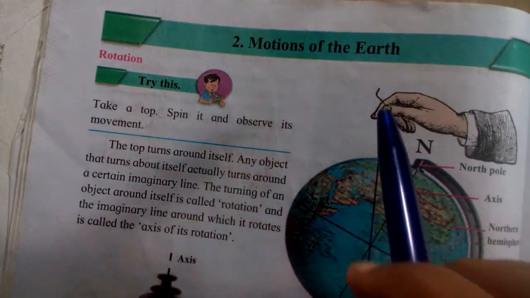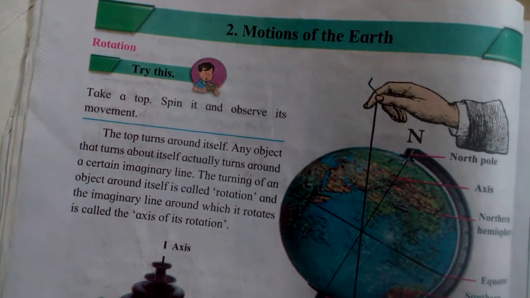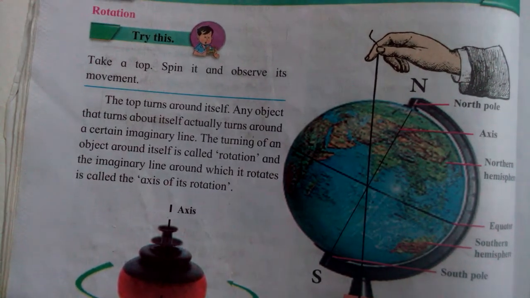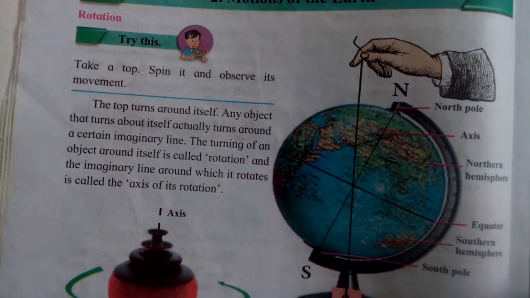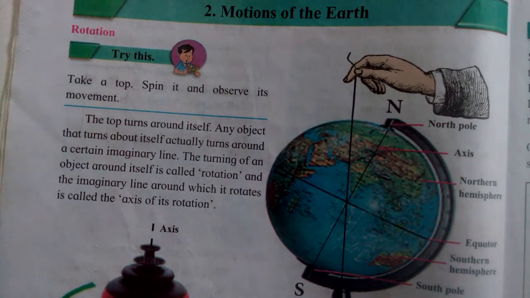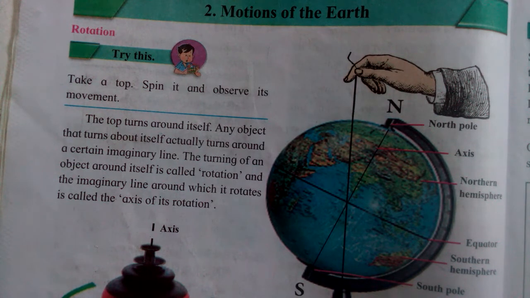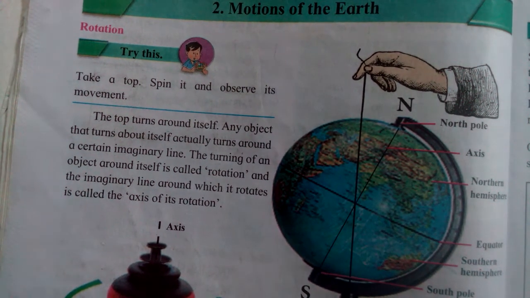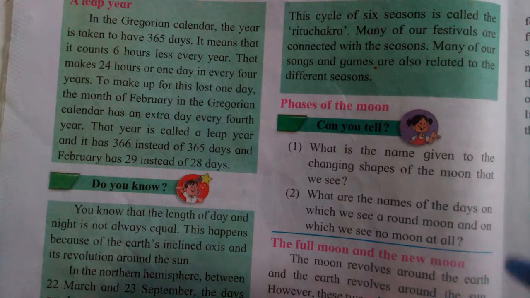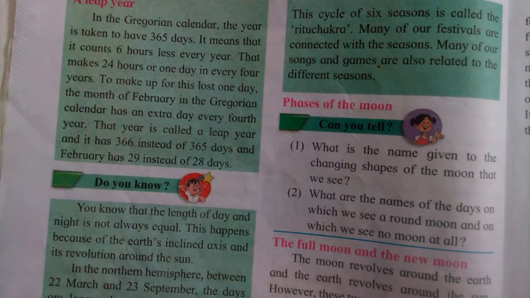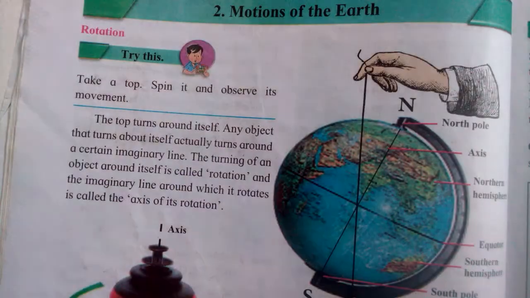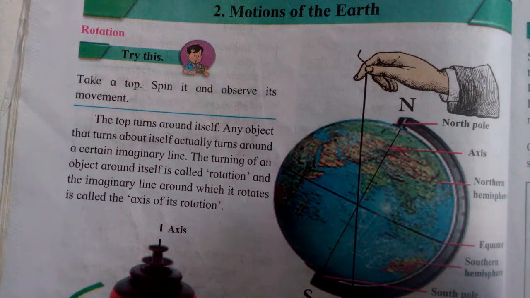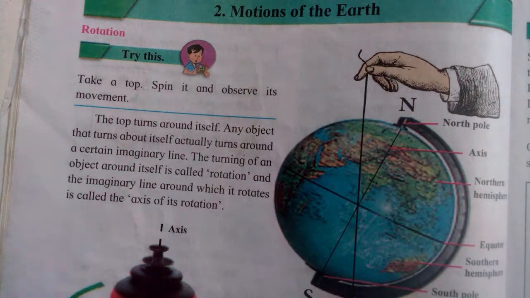Motion of the earth. Okay. In the last lecture, we learned about our earth and our space. Now, in this lesson, we will learn what is meant by rotation as well as day, a year, sunset and sunrise, then the phases of the moon, then full moon day and new moon day. Many concepts we will see in this lesson. Now see the motion of the earth.